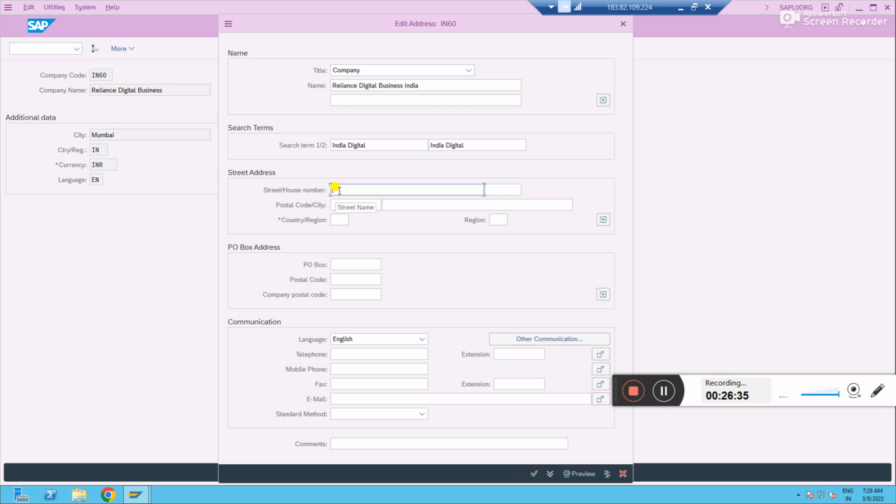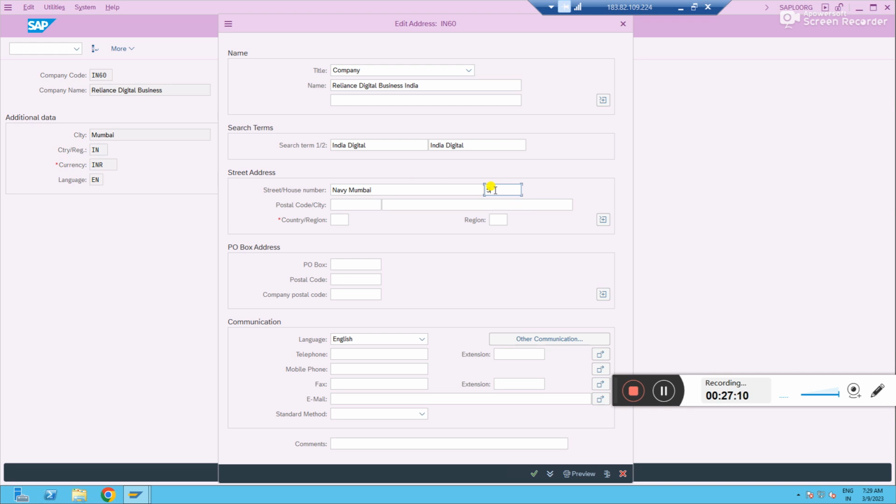Okay. And the street, maybe Navi Mumbai. I'm just giving some random names. Whenever you have two boxes, you just concentrate clearly. The first box is street. The next one is the house number, meaning the flat number, for your company code. Normally people get confused about what this box is and what that box is. If you look at the description clearly, you will understand.